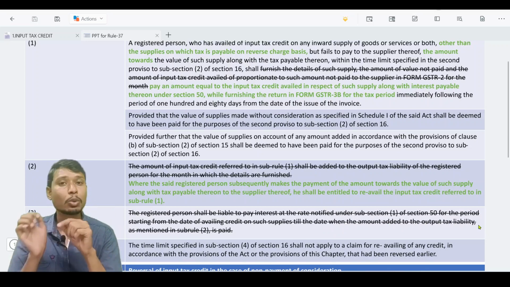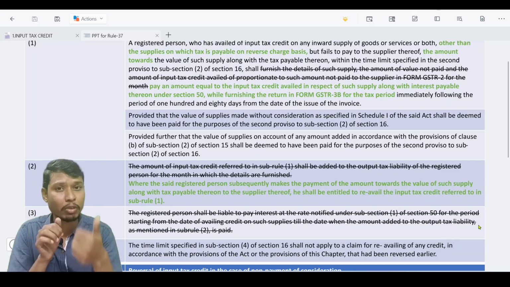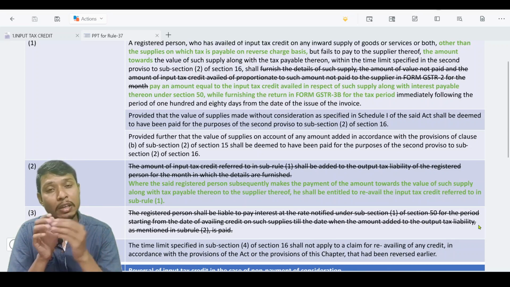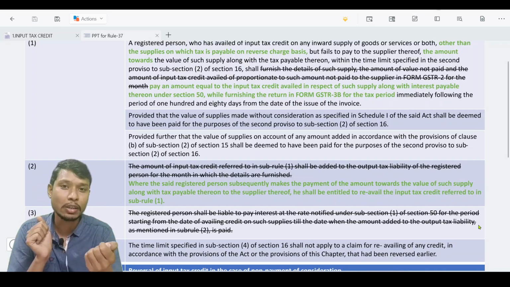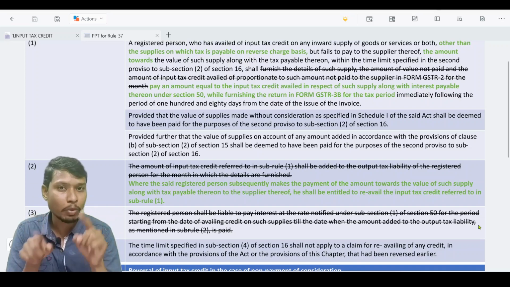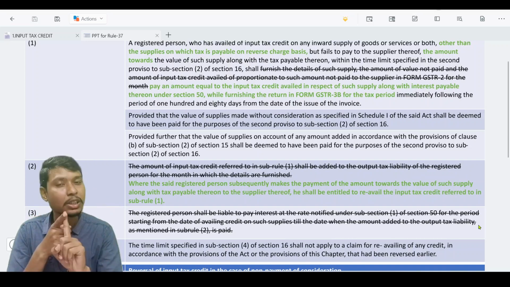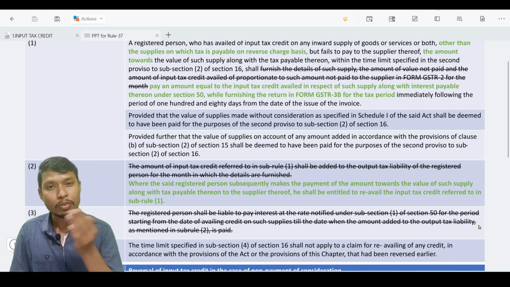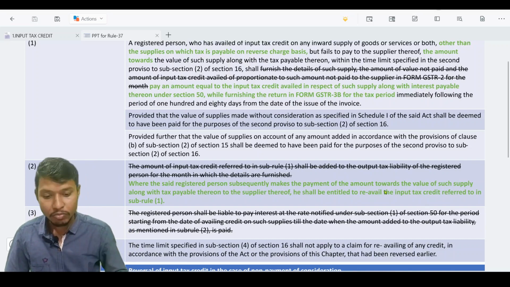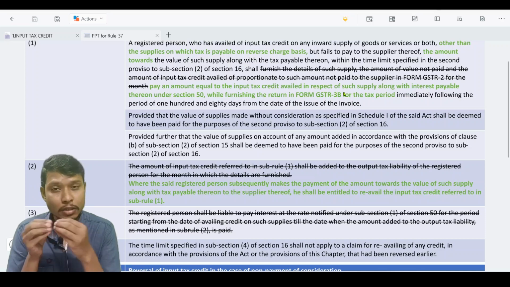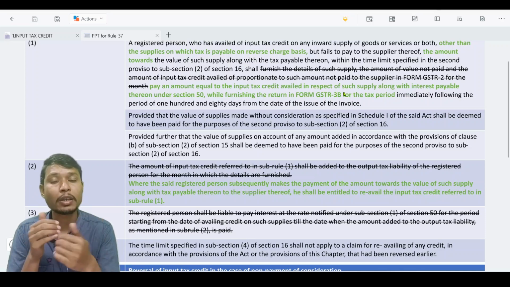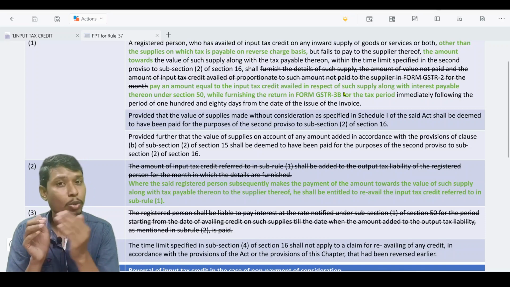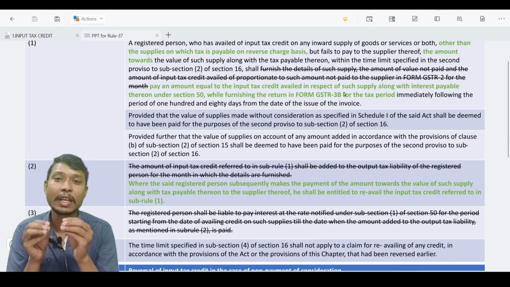However, the amended rule did not specify the time period for which interest has to be calculated, because it has taken the help of section 50 even for the time period. So the amended Rule 37 has taken the help of section 50 for 2 things. The first thing is interest rate, and the second thing is the time period for which interest has to be calculated for the purpose of section 37. Okay, this is the one change. And the other thing is form GSTR 3B. Earlier, the reversal of input tax credit had to be added to the output tax liability and disclosed in form GSTR 2, which does not exist at all.